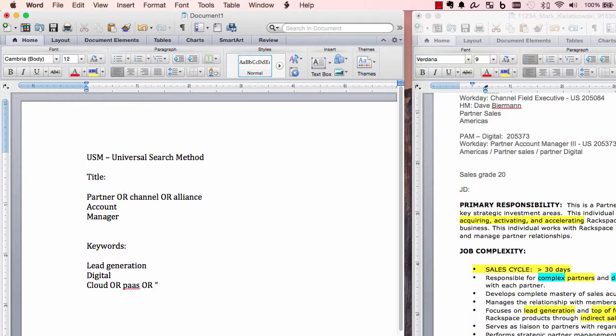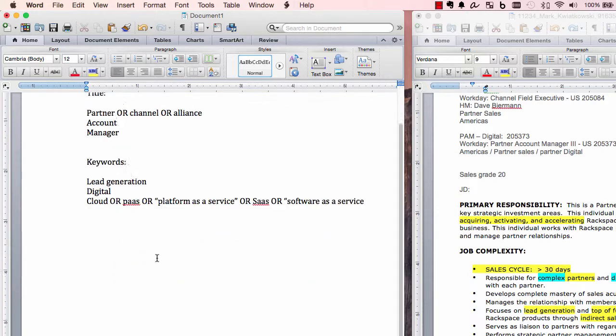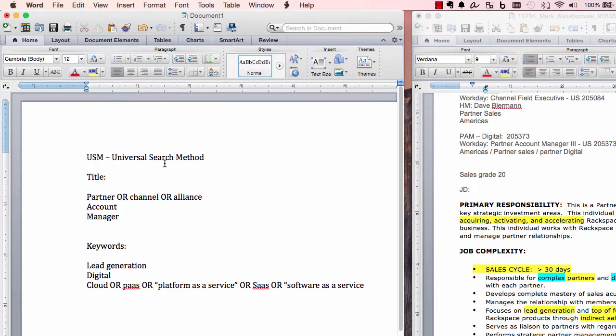PaaS, or it could be spelled out, platform as a service. However someone might have this on their LinkedIn profile or on their resume. SaaS, or, and parentheses if it's more than one word, software as a service. So you get the point here. So pretty soon you go through this exercise and you get very long keywords, right?